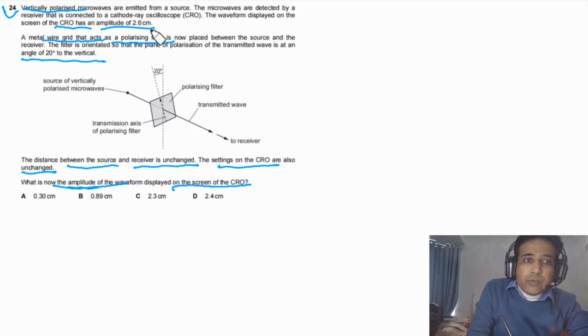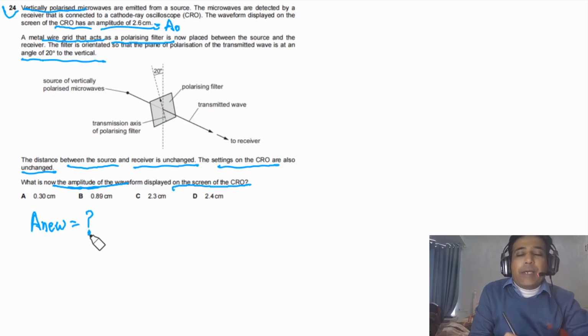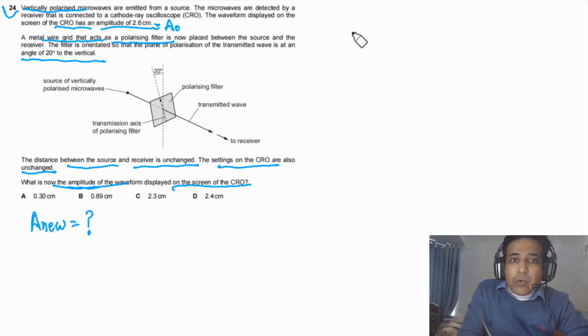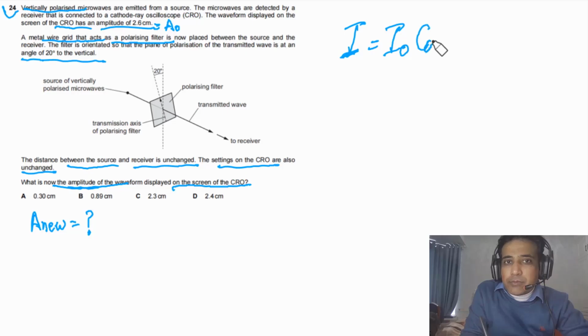For this question we have A naught, the initial value of amplitude, given to us, and we need to find out the new value of amplitude, A new. Simply we have to use Malus's law. According to Malus's law, I transmitted is equal to I incident times cosine square of theta, where theta is the angle between light and transmission axis.